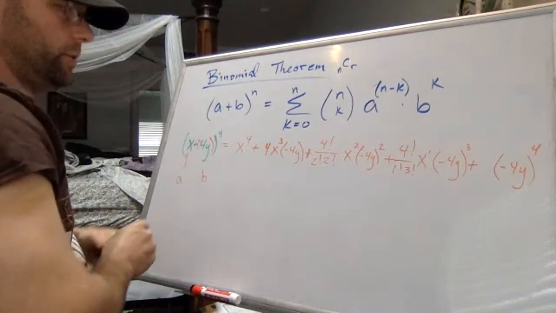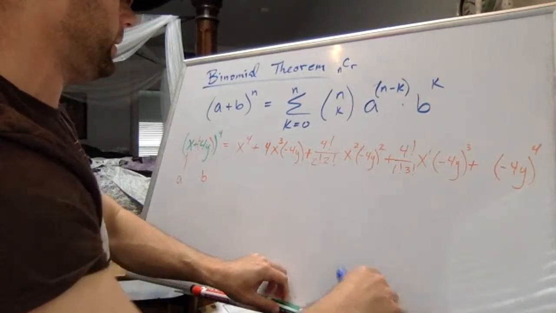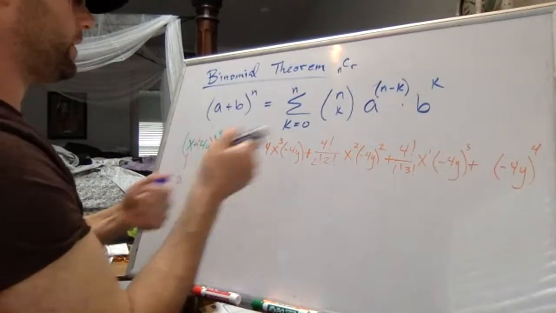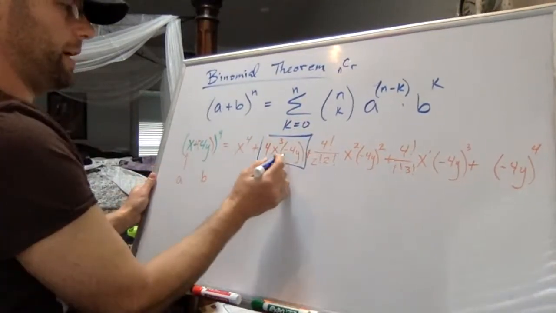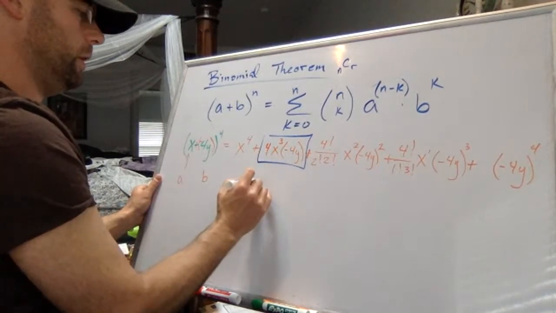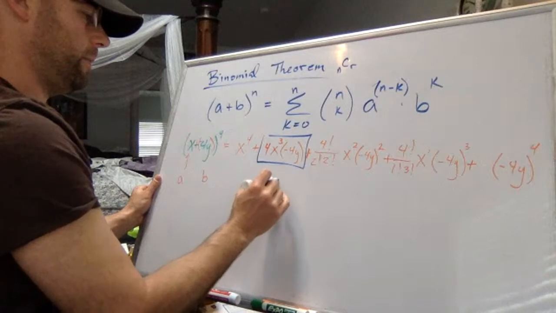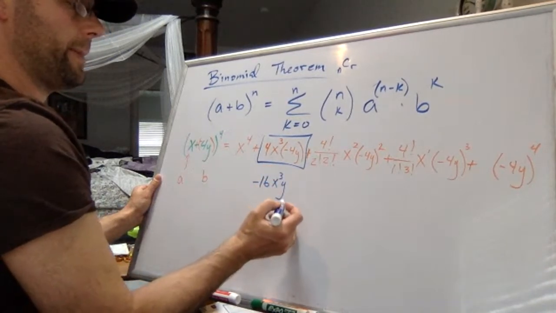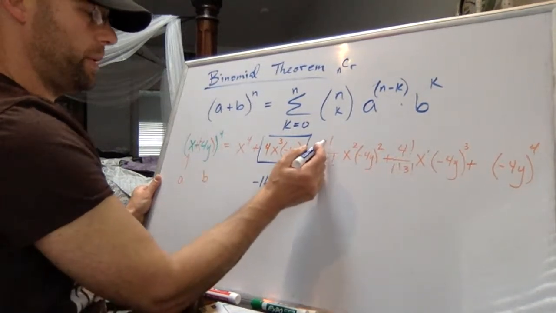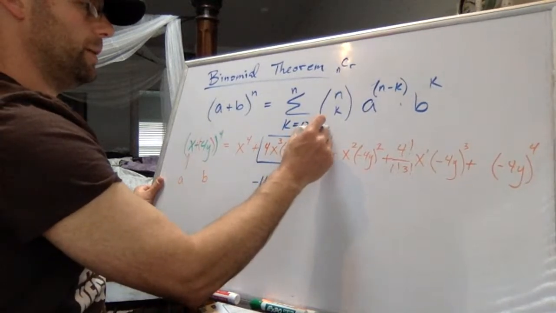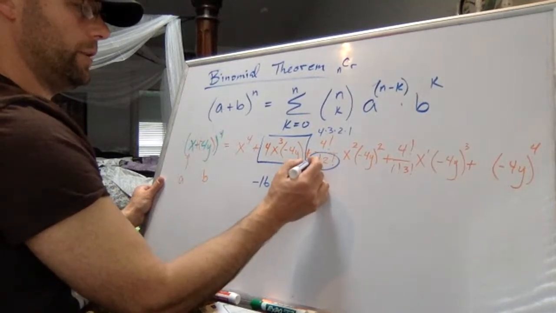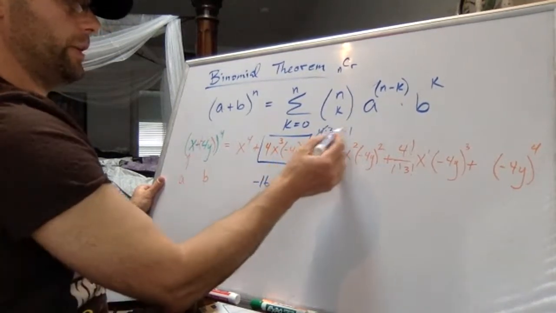At which point you'll want to do some simplification, and I don't know that I want to do all of it here on this video. It's just taking a while. We're already at 22 minutes, but remember, when you have a string of things, you can revise it a little bit. Like this is 4 times x cubed times minus 4 times y, but the minus 4 times 4 can turn into negative 16 x cubed y. 2 factorial is just 2, and 2 times 2 is 4, but we've got a 4 factorial on top, which is 4 times 3 times 2 times 1. But remember, this right here is 4, and so you could cancel that with the 4 on top, and 3 times 2 is 6.